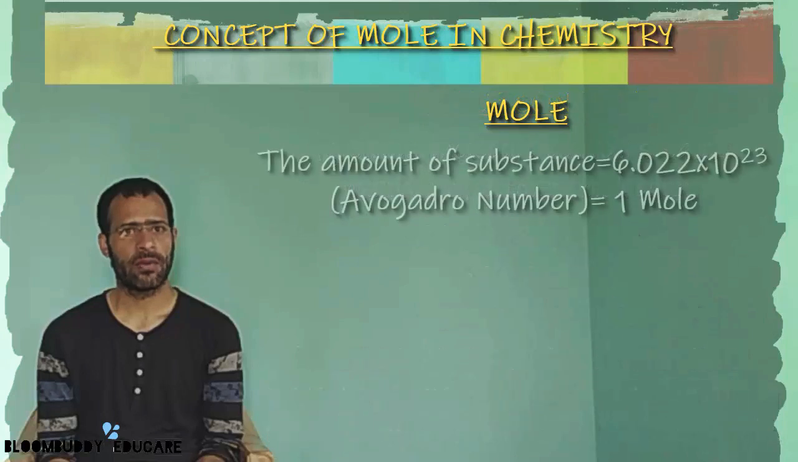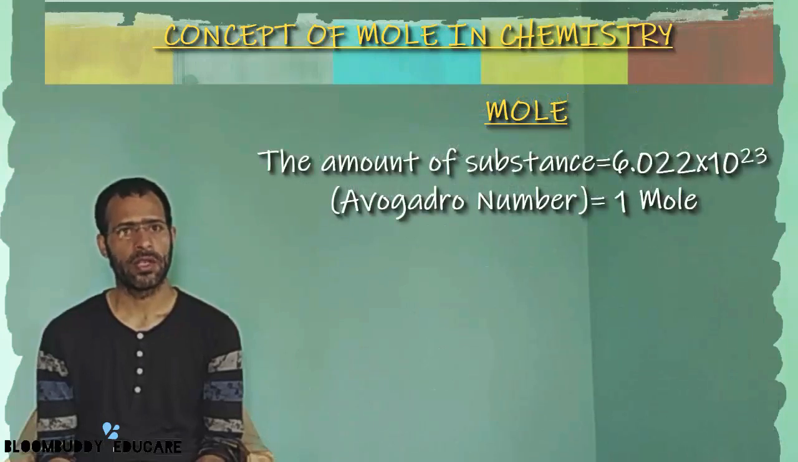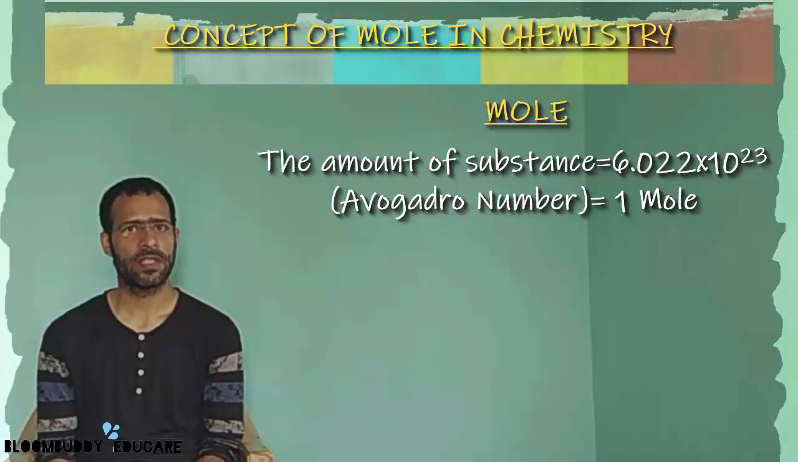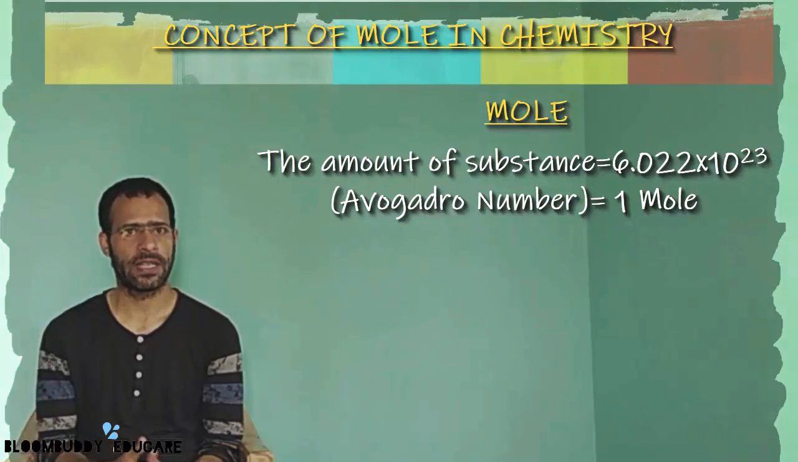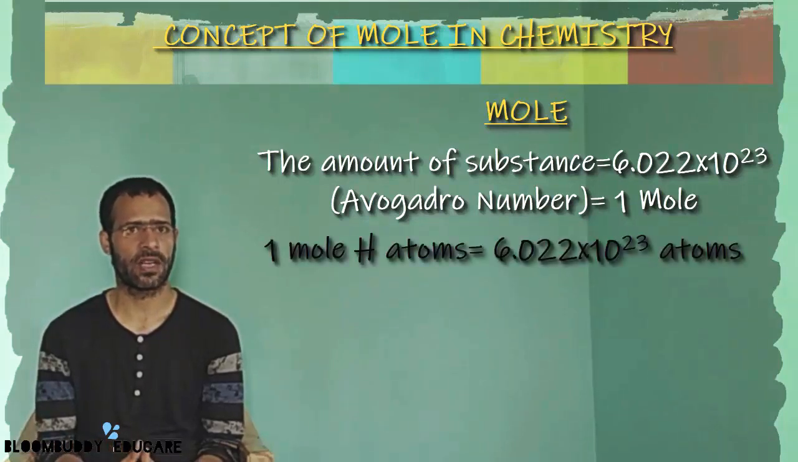Similarly, we have to understand what a mole is. So let's see what mole means. The amount of a substance which is equal to Avogadro number, that is 6.022 into 10 raised to the power 23, is called 1 mole of that substance. So 1 mole of a substance basically represents the count of that substance, as a dozen represents a count of 12 things, right?